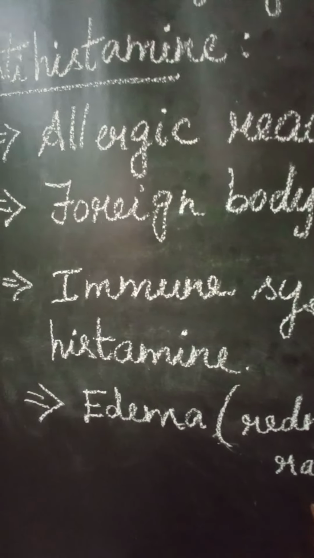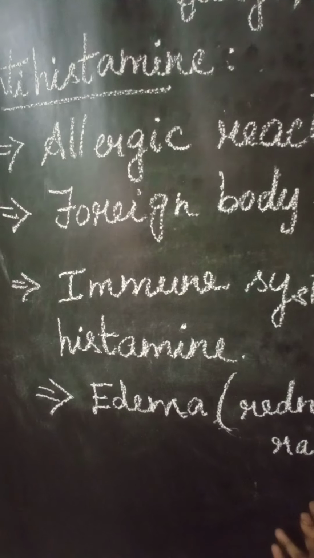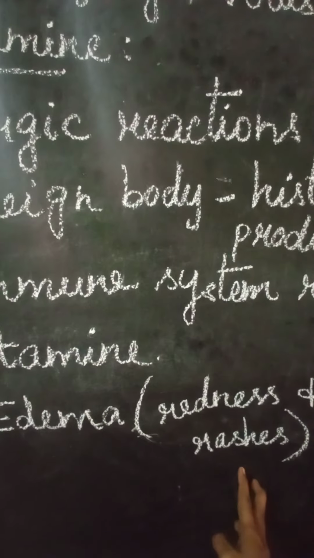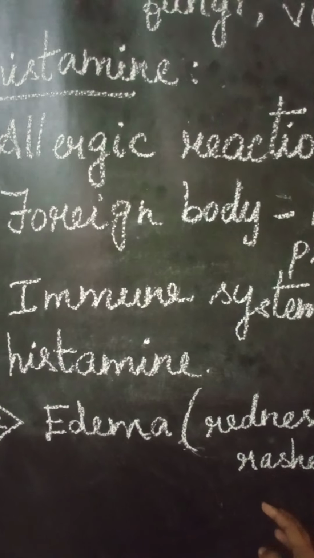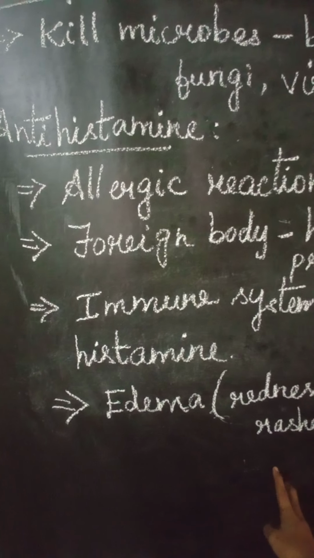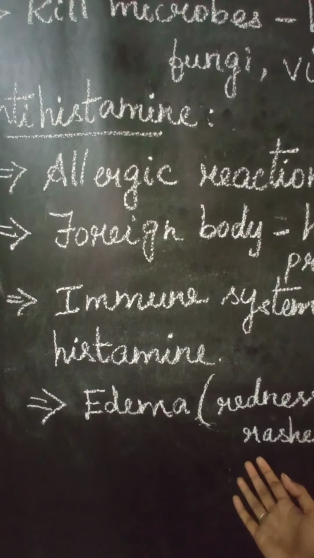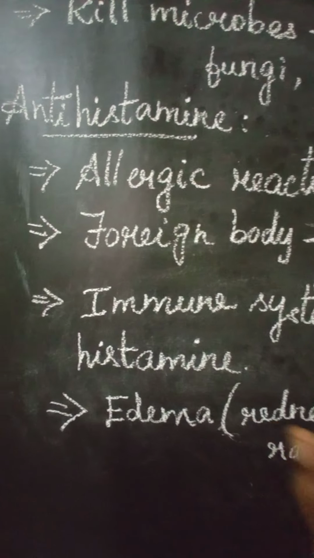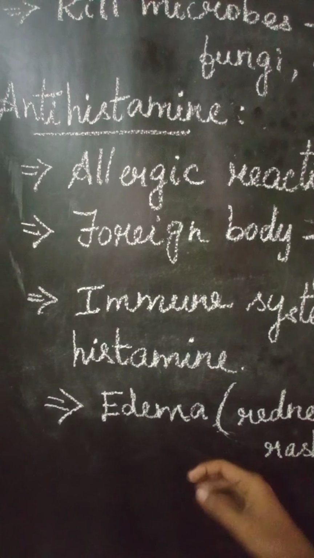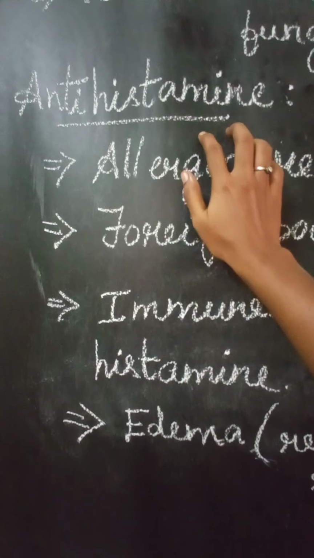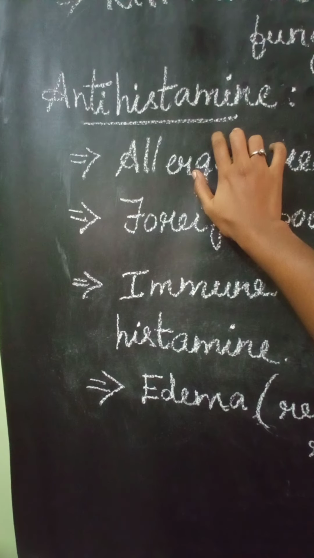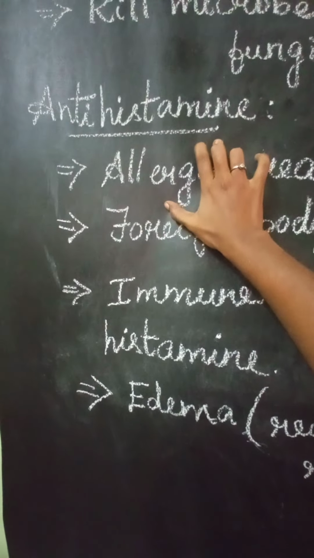Mostly, allergic reactions through air affect our internal organs. Here edema, redness or rashes, is mostly caused by anything unwanted, even by using some soaps which are not suitable for our body. Such reactions indicate that edema is produced on the outer surface. For curing these, we use antihistamine. It is used as a medicine to control allergic reactions.